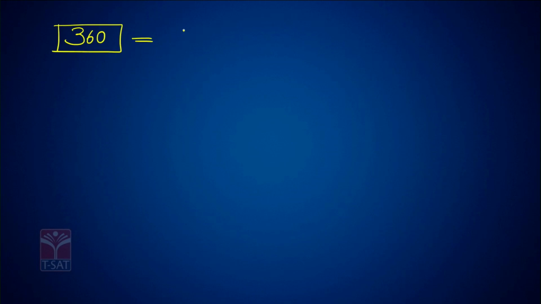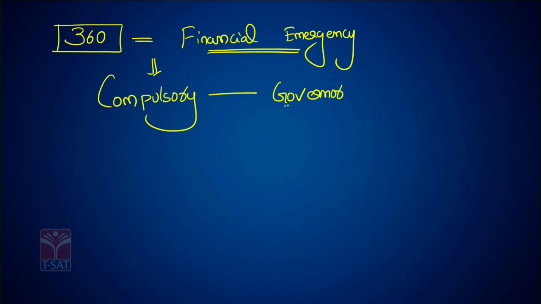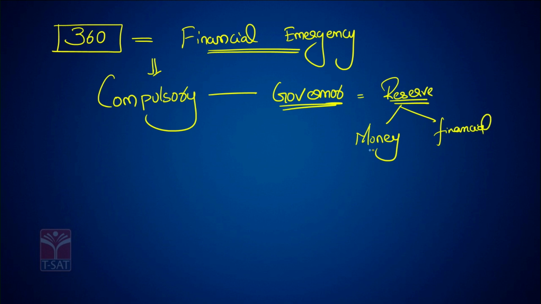According to Article 360, whenever a financial emergency is in force, it is compulsory for the governor of the state to reserve the money bills and financial bills of the state to the President of India.